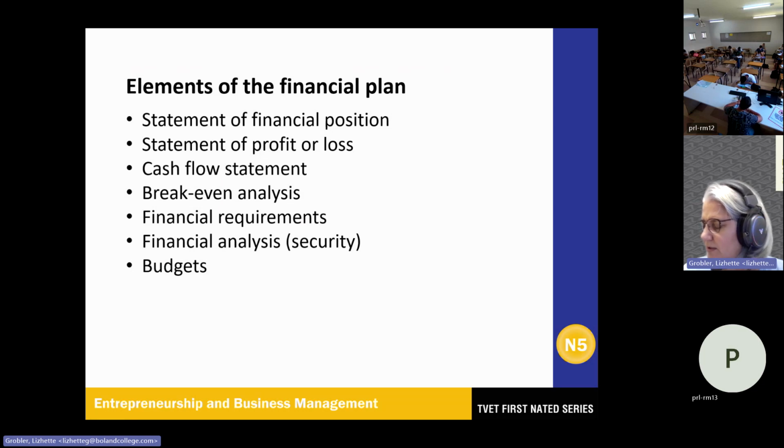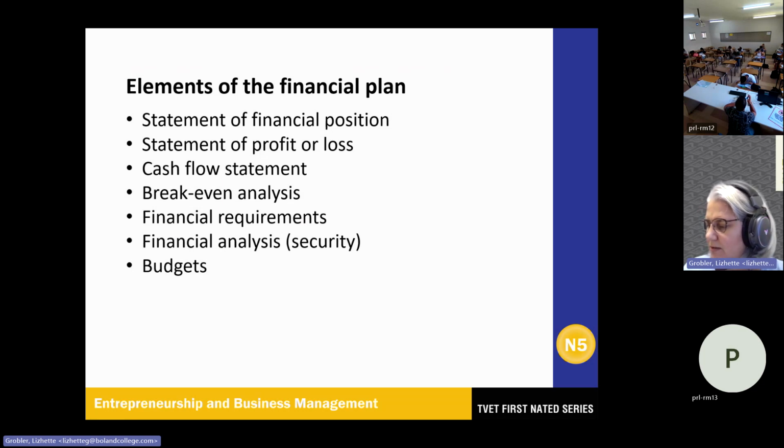This is where you include the assets, the belongings of the business, that is non-current assets: land and buildings, vehicles, equipment, and current assets, which is the trading inventory or stock, also trade receivables and cash.